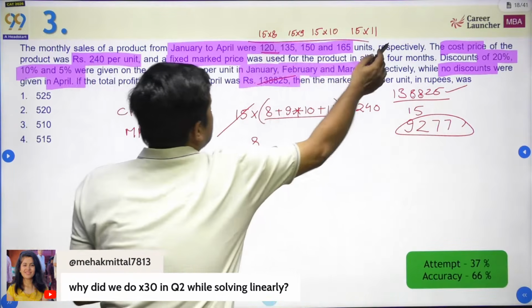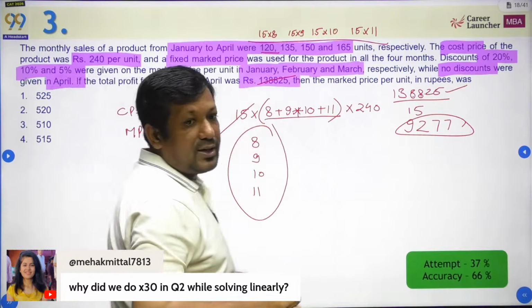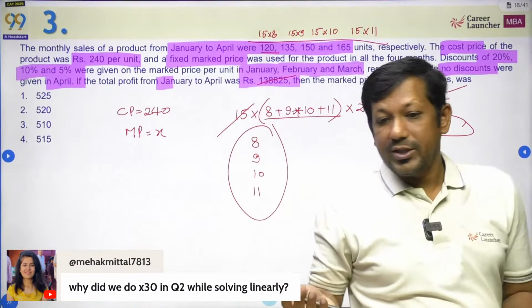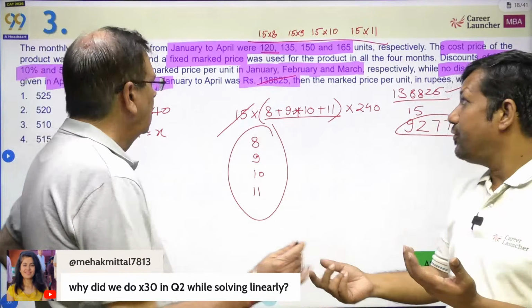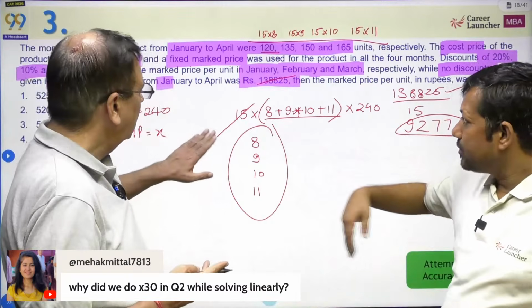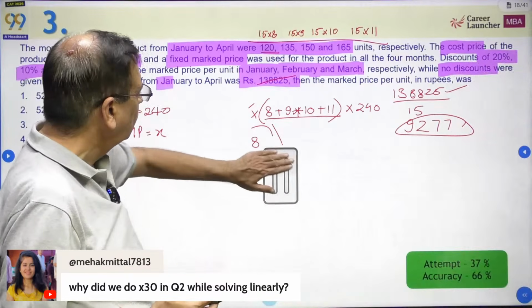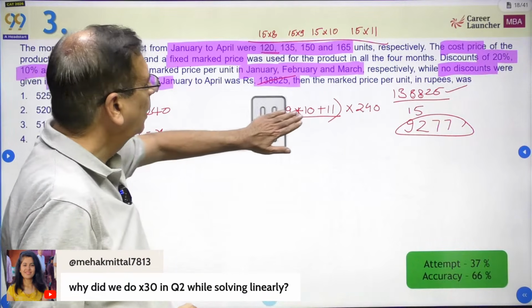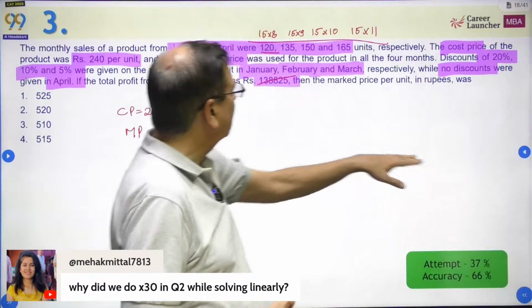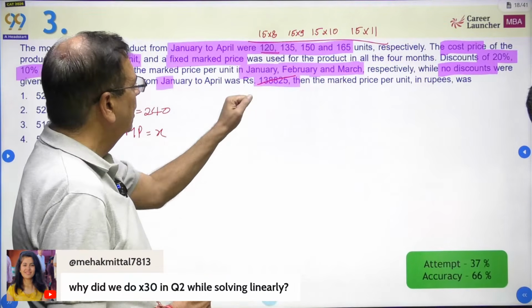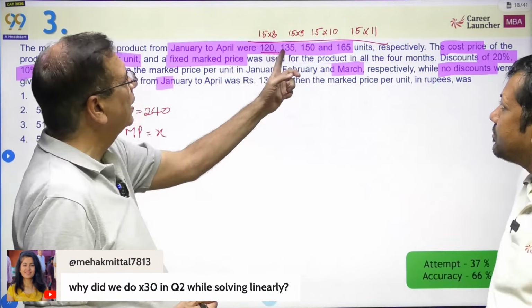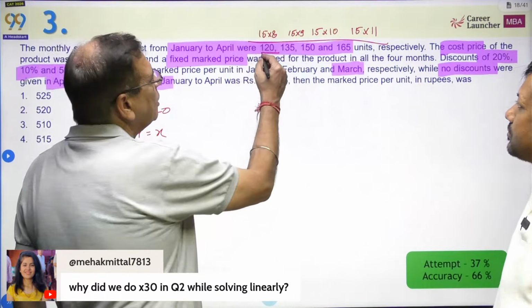Instead of using these numbers, I am going to use these numbers. Rest of my approach is also going to be same. So again, I am going to waste a lot of time. See, the understanding which you need to have, if you are working with smaller numbers, you will end up saving time. So effectively, what Shashank has done is, instead of saying bhaiya ye 120, 135, I am saying divide each of them by 15.